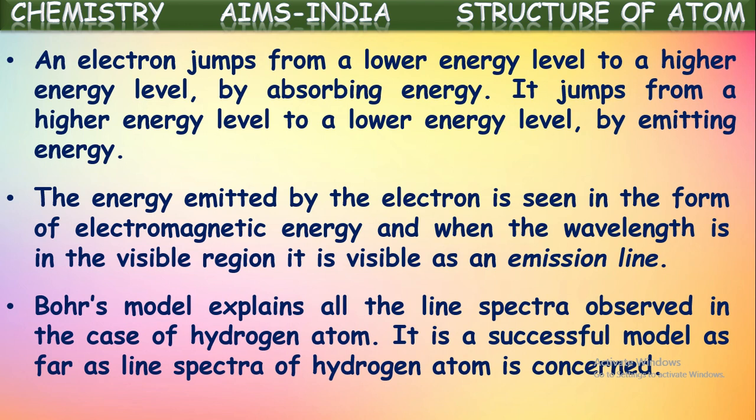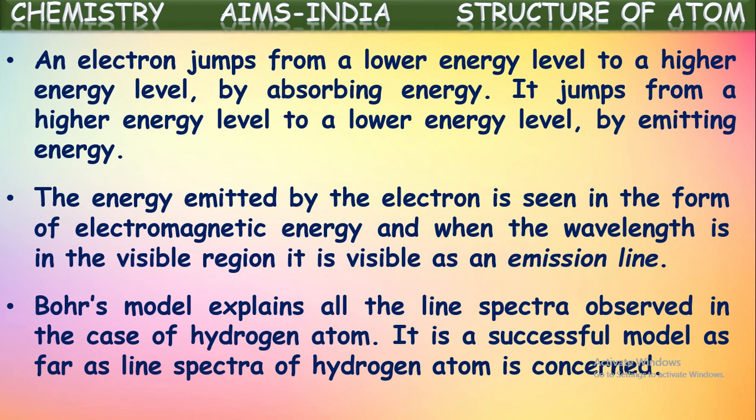And Bohr explained all these atomic spectra observed in the hydrogen atom. Different spectral lines are observed because, for all the hydrogen atoms, electrons won't jump into the same higher orbits. Suppose for one atom, it may jump from the first orbit to the second orbit, and for some atoms, they may jump from the first orbit to the fourth orbit. In this way, electrons may jump into different orbits. When they are coming back to their first orbit, their original position, they release different amounts of energy. That is why the spectral lines also are observed in different patterns.